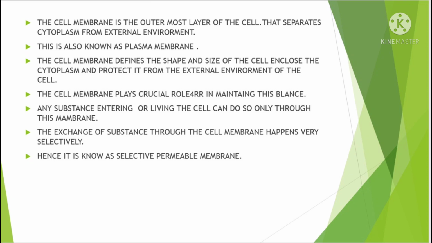Cell membrane. The cell membrane is the outermost layer of the cell that separates the cytoplasm from the external environment. This is also known as the plasma membrane. The cell membrane defines the shape and size of the cell, encloses the cytoplasm and protects it from the external environment of the cell. The cell membrane plays a crucial role in maintaining this balance.